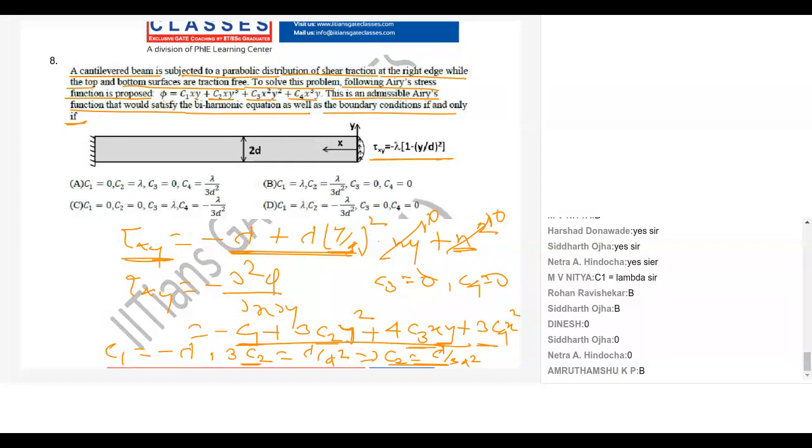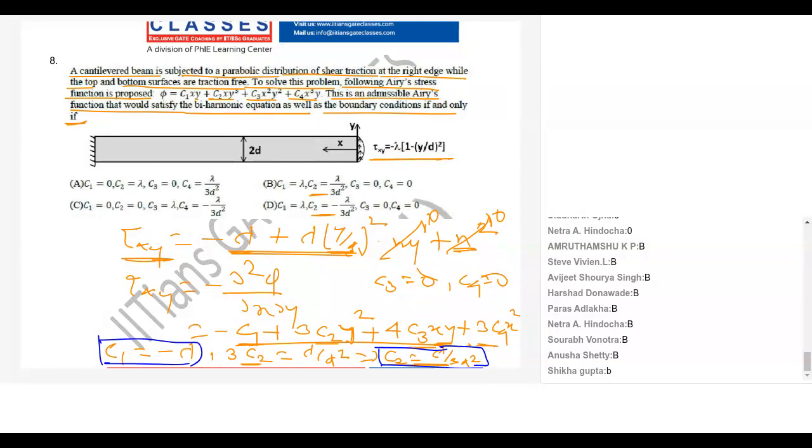So what is the answer? B is the answer. Because in D, C2 is negative, but here C2 is positive. And here also we see my C2 is positive and your C1 is negative. So my C1 is minus lambda.